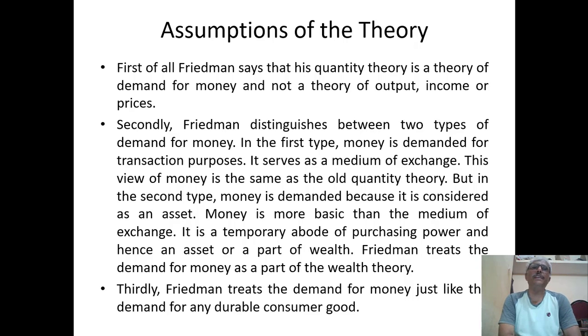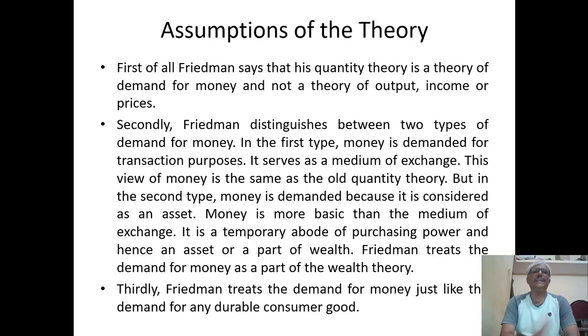For a medium of exchange, it was the same thing in the old quantity theory of money, but in the new quantity theory, money is demanded because it is an asset.